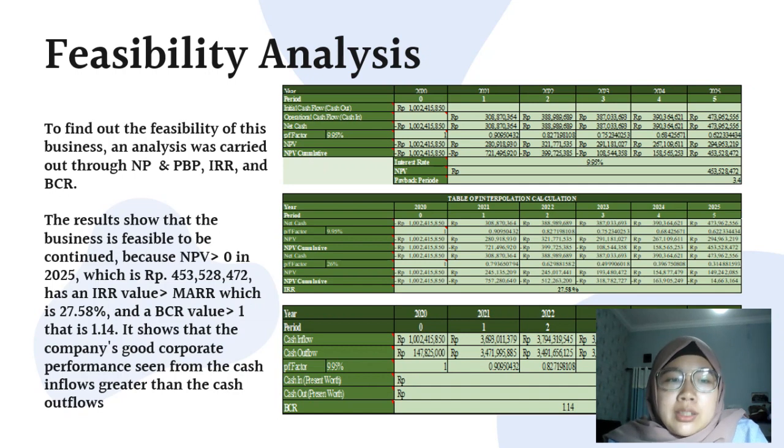The results show that the business is feasible to be continued because NPV is bigger than 0 in 2025, which, as you can see in the slide, and has an IRR value that's bigger than an ARR, which is 27.58%, and a BCR value bigger than 1, that is 1.14. It shows that the company has good performance, stemming from cash inflows greater than cash outflows.